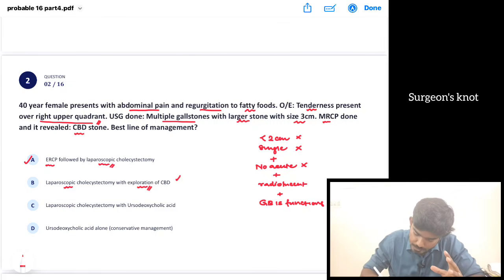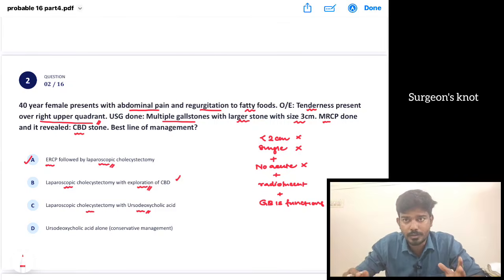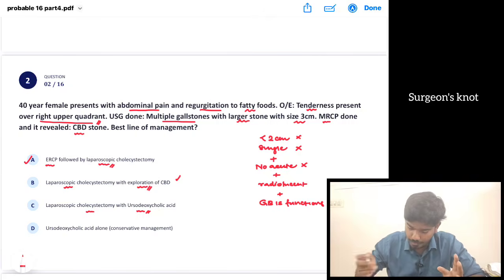Then laparoscopic cholecystectomy with ursodeoxycholic acid. No, this is not the correct answer. Either conservative or ursodeoxycholic acid, there is no chance of conservative management, so we have to do a lap chole. Then ursodeoxycholic acid alone. No, we have already seen conservative management.